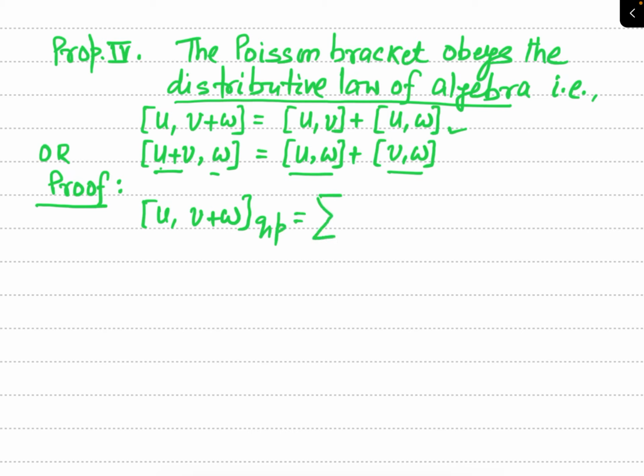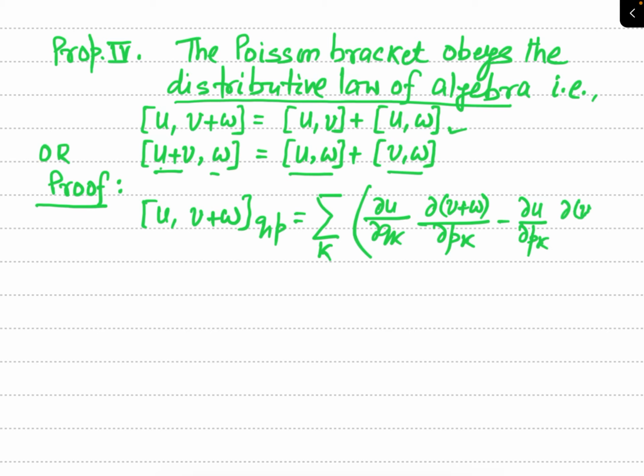So you know from the definition of Poisson bracket, this can be written as summation over k del u by del qk times del, at the place of v here is v plus w, so this will be del v plus w by del pk, and minus del u by del pk times del v plus w by del qk. This is just the definition of Poisson bracket.